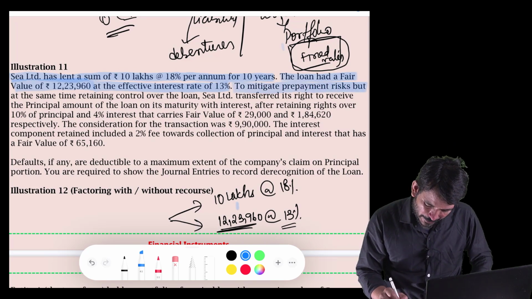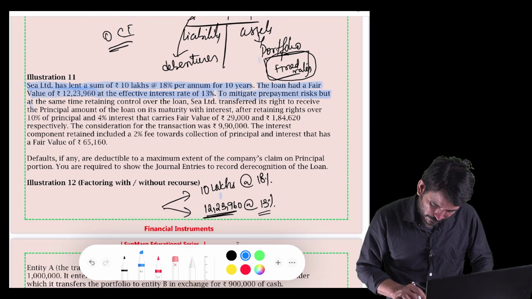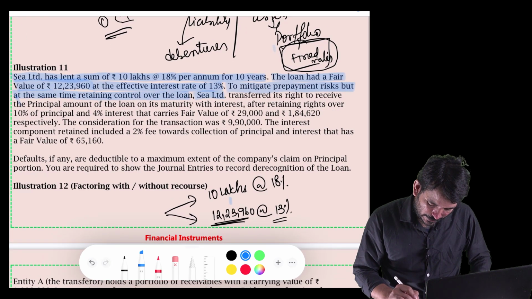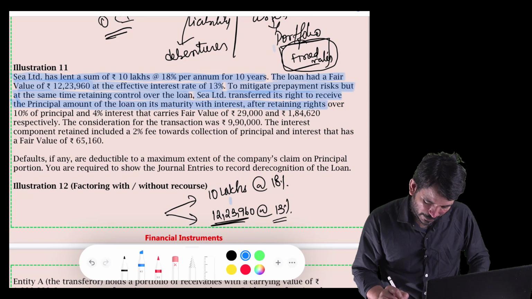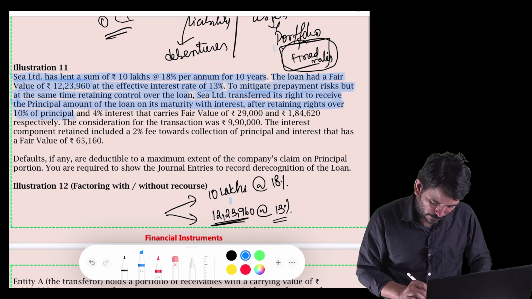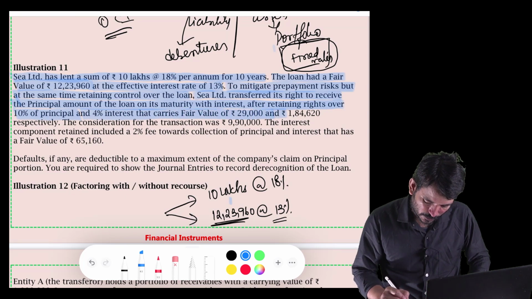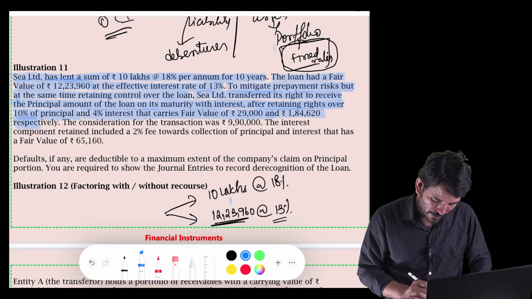To mitigate the prepayment risk, but at the same time retaining control over the loan, C Limited transferred its right to receive the principal amount of the loan on its maturity with the interest after retaining rights over 10% of principal and 4% interest that carries fair value of 29,000 and 1,84,620 respectively.